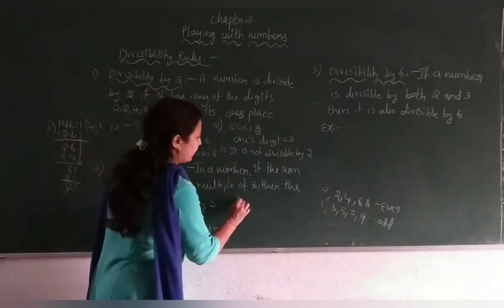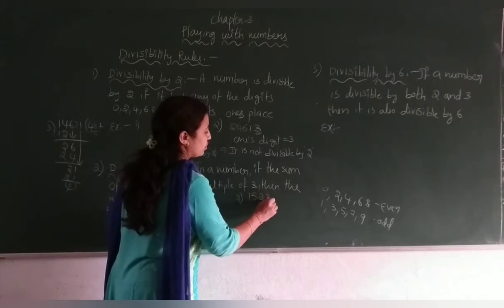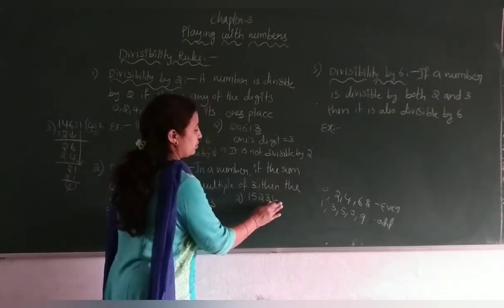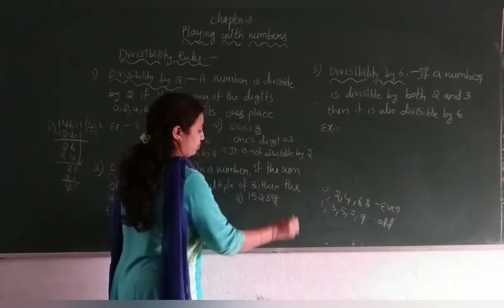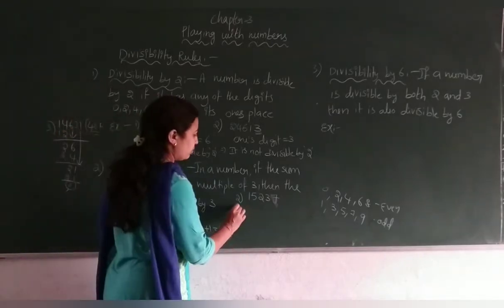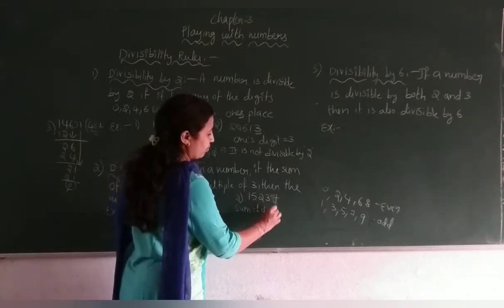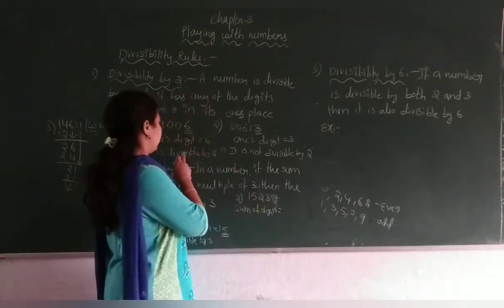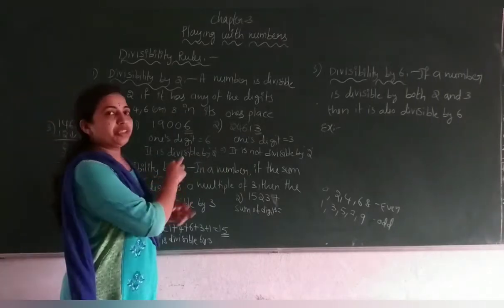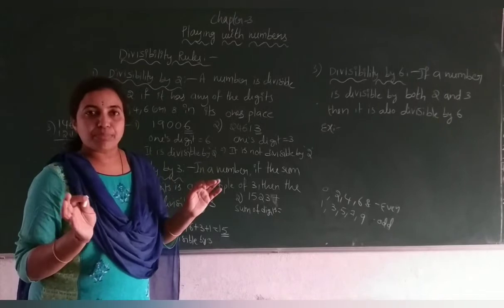Let me go with the second example. Find the sum of digits. Whenever they ask divisibility by 3, you should go for the sum of the digits.